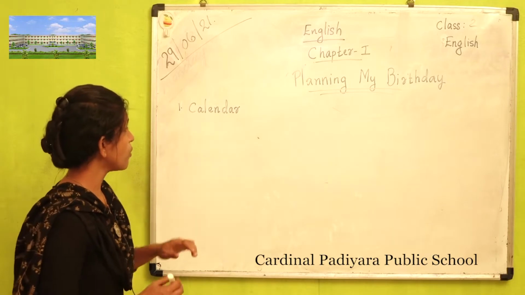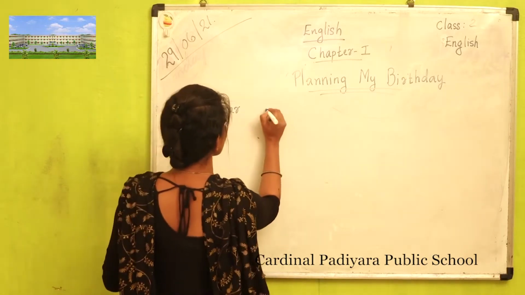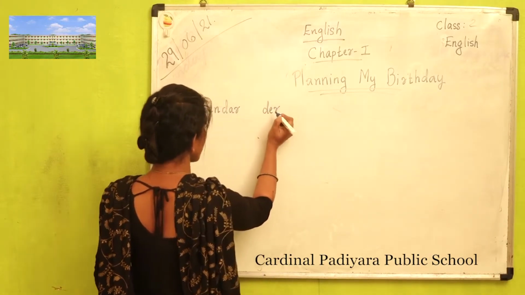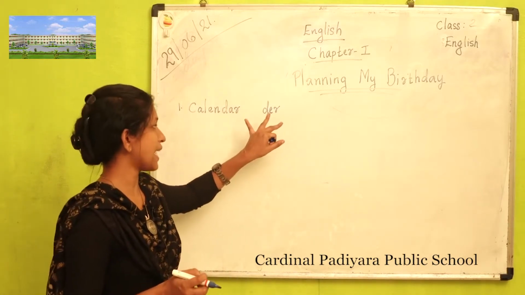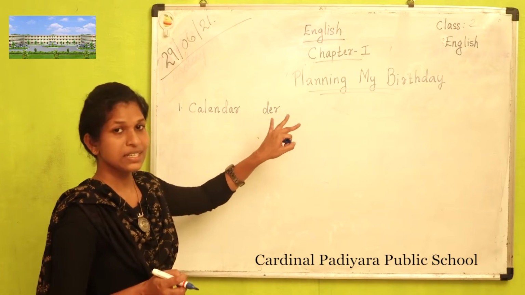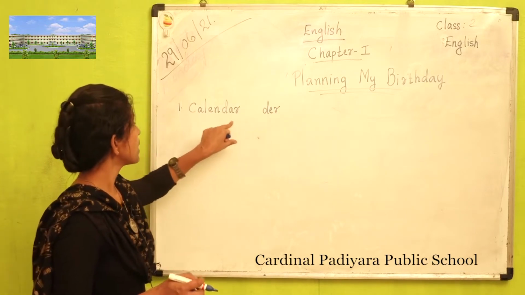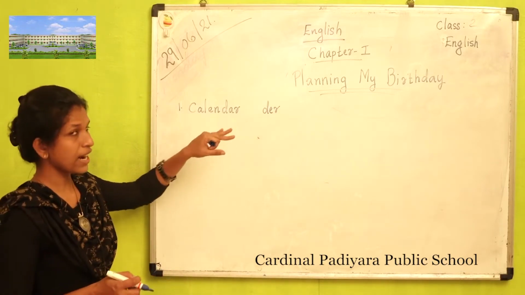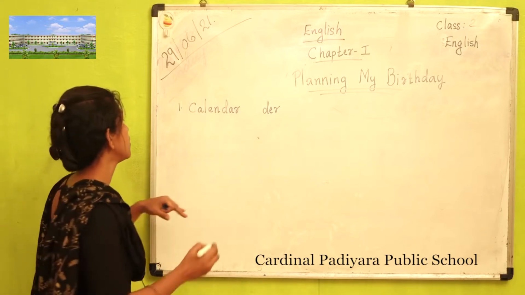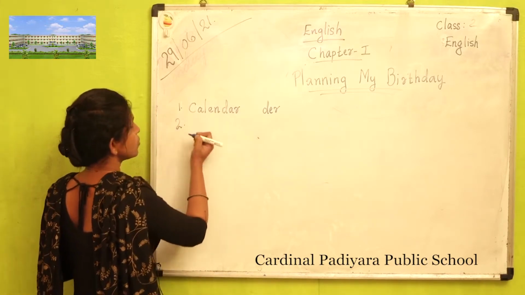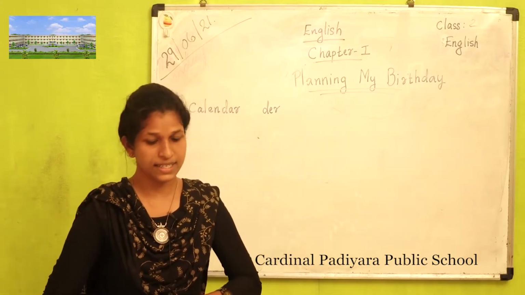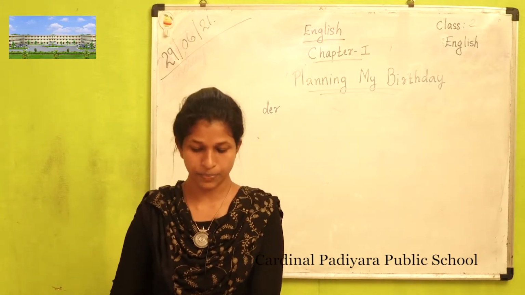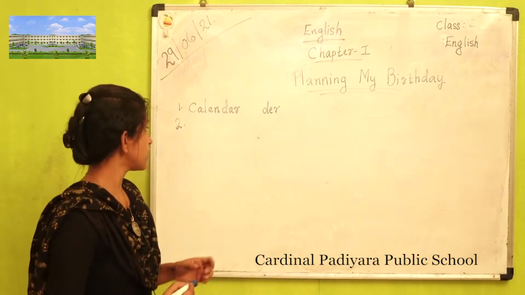A common mistake among you: D-E-R is wrong. It's D-A-R, calendar. D-A-R is correct. All of you know calendar very well. We can see months, weeks and days in a year. That's the calendar.